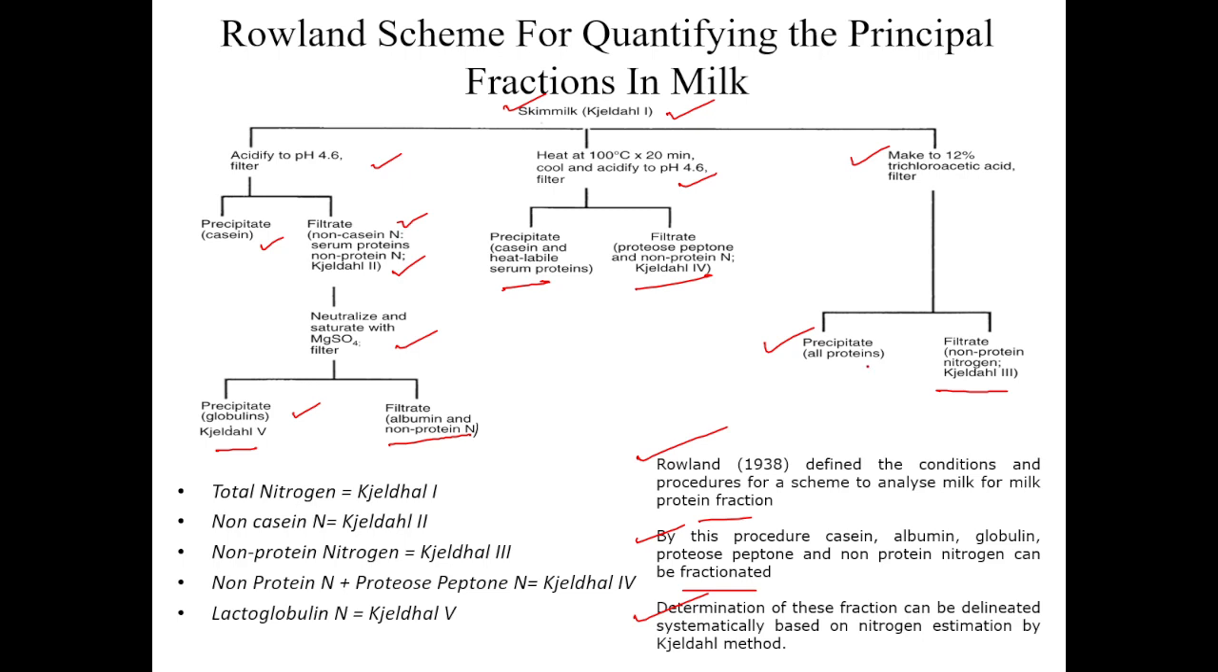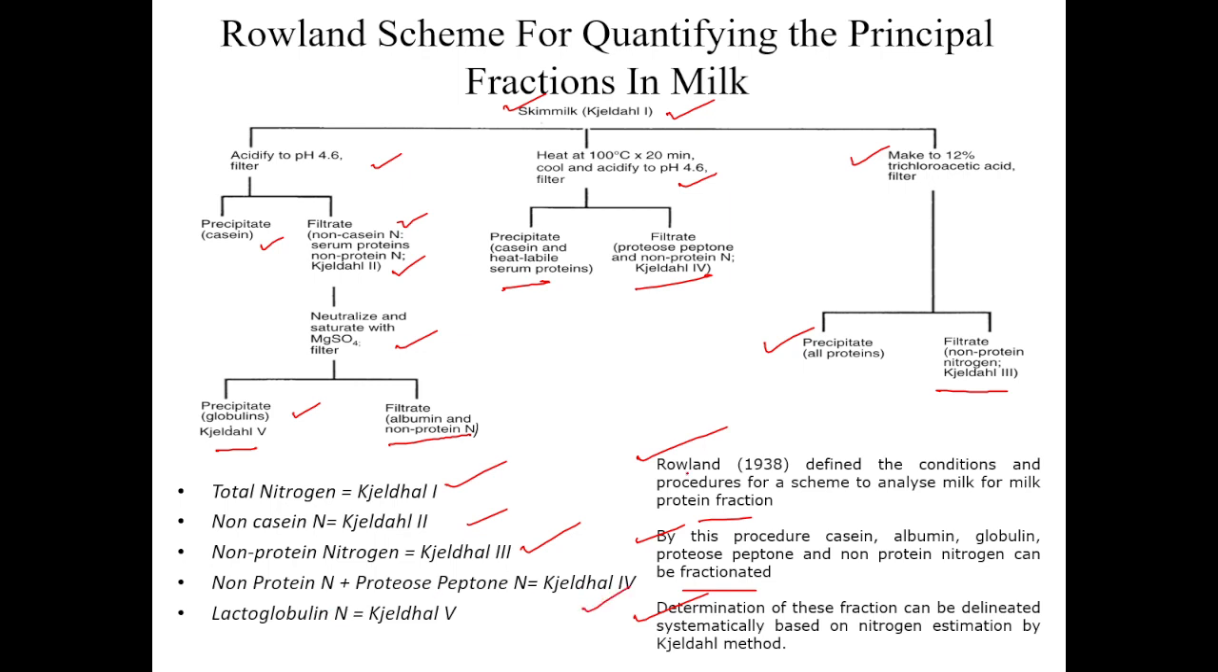So here in the flow chart we can see that different nitrogen fractions of milk have been fractionated by the scheme given by Rowland. Total nitrogen is in Kjeldahl fraction 1. Non-casein nitrogen is in Kjeldahl fraction 2, obtained by adjusting the pH of the skim milk to 4.6. Non-protein nitrogen is in Kjeldahl fraction 3, obtained by treating the milk with 12% TCA, and then NPN and PPN is equal to Kjeldahl fraction 4 nitrogen.